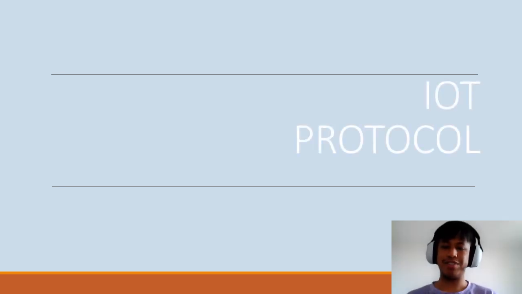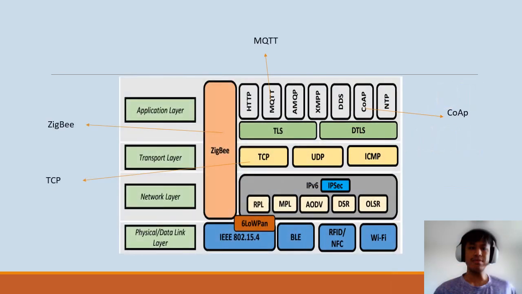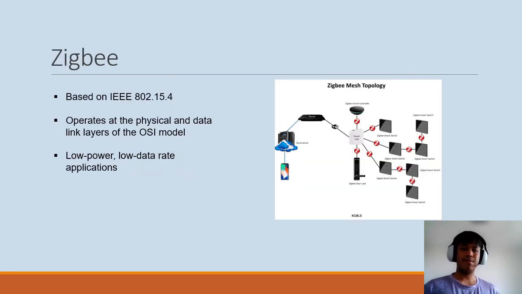Hi, my name is Azri, and today I'm going to talk about different IoT protocols. There are several protocols that are commonly used in the Internet of Things to enable communication between devices. However, we are only going to discuss four of the protocols, which are ZigBee, MQTT, TCP, and CoAP.